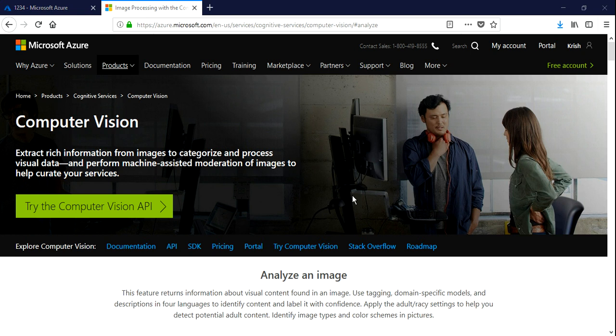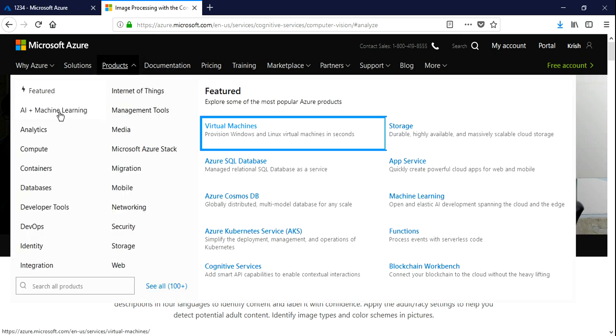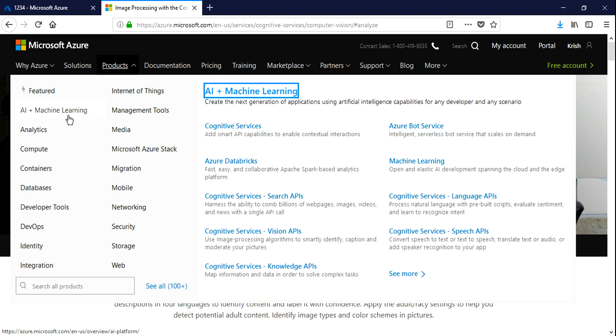Today we'll be discussing computer vision by using Microsoft Cognitive Services. Now, what is Microsoft Cognitive Services? These are basically the services provided by Microsoft for machine learning and AI. So here is the website of Microsoft where they have provided the features of AI with machine learning. In this, you have something called cognitive services, where you have different kinds of APIs, such as search